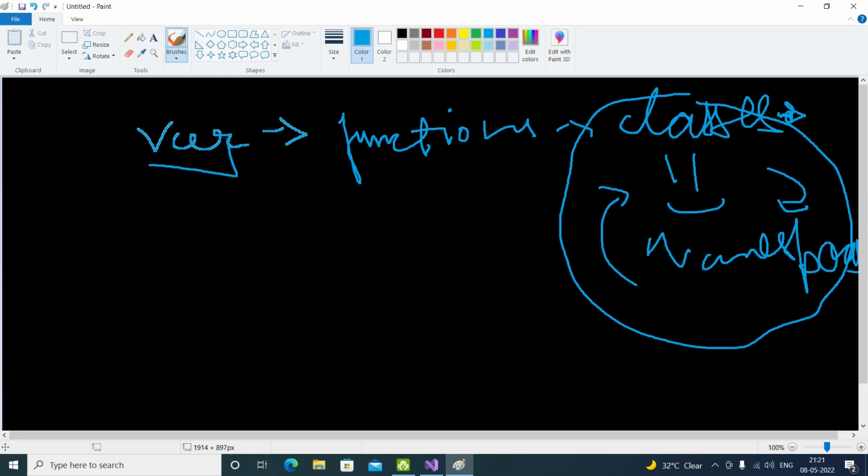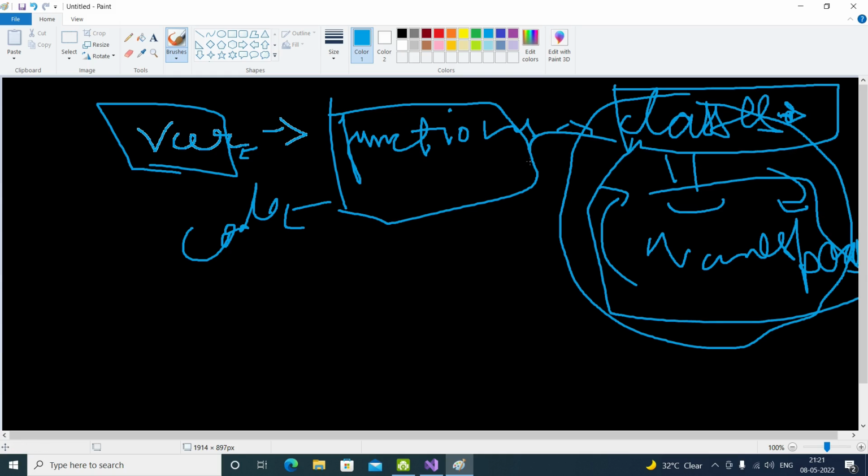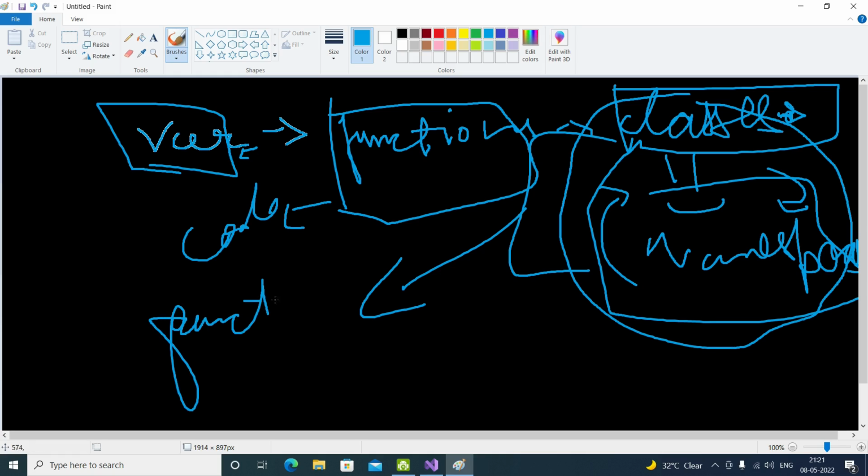But the variable, we use to store a particular value. We use a function to store a particular code. Classes, or we can say namespaces, we use these to organize particular functions. Okay, now what is the optimal way? First of all, should we use namespaces or classes? It depends on the person. It varies from person to person.